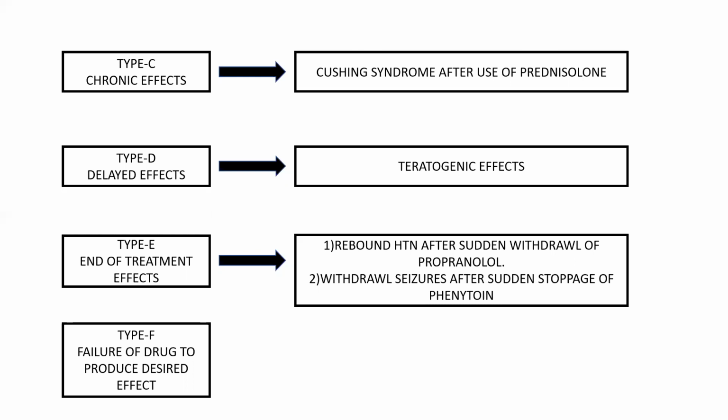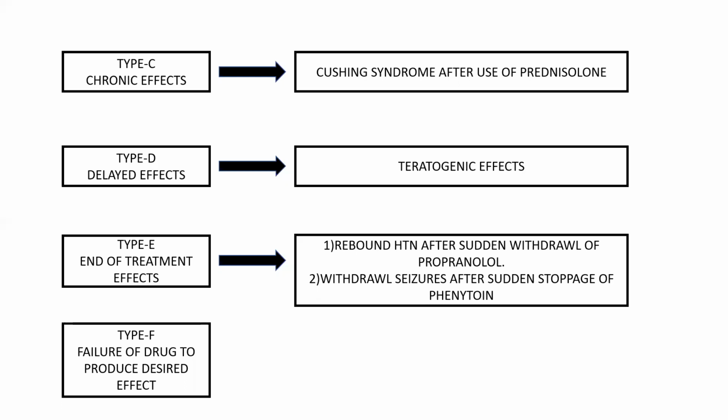So type C, I told, is chronic effect. Chronic effect means we are using the drug for a long time. After using the prednisolone drug for a long time, you will get Cushing syndrome. That is the example for type C: Cushing syndrome after use of prednisolone. And type D, delayed effect. What is the example for delayed effect? Teratogenic effect. You will take the drug, you will not get the response now. You will get the response later, maybe after years.